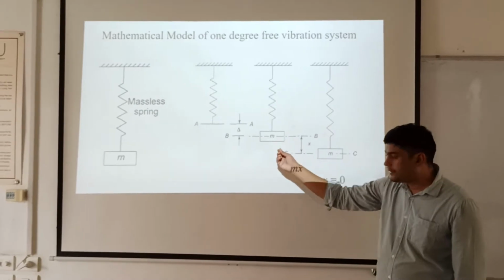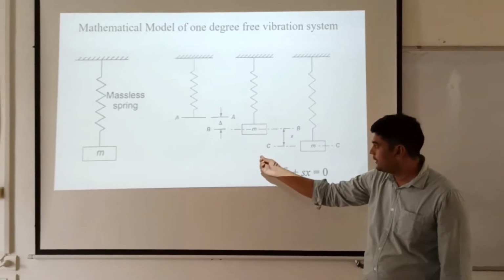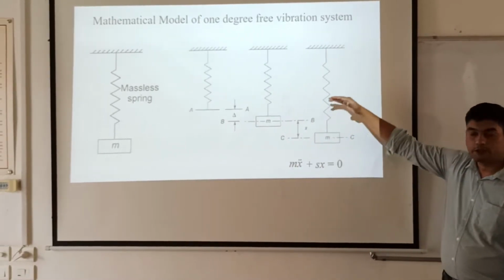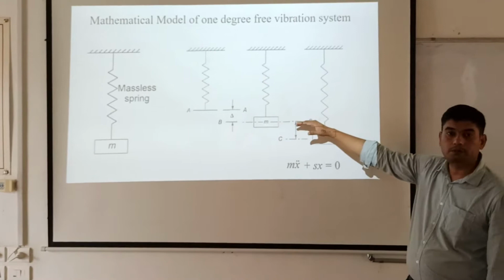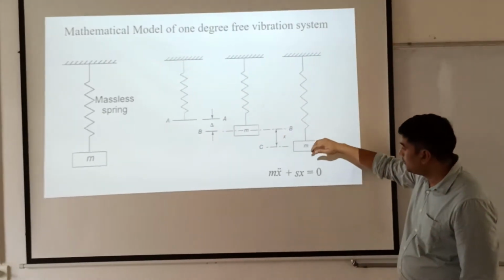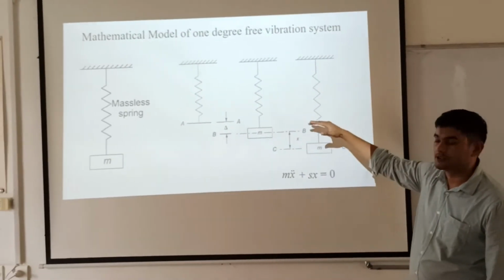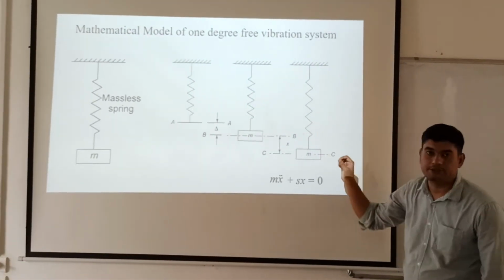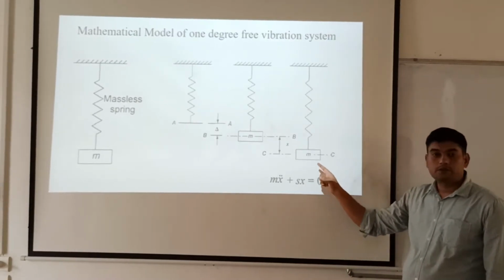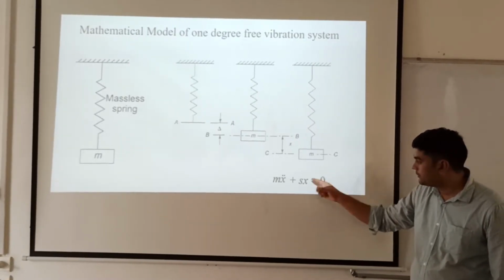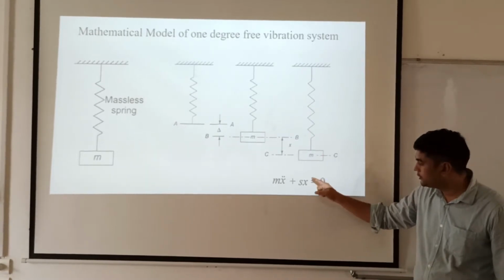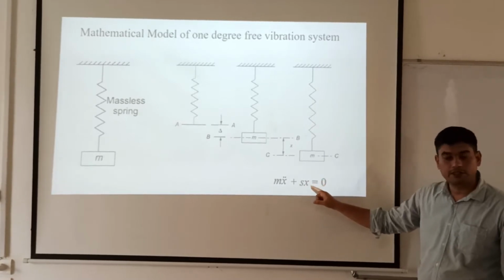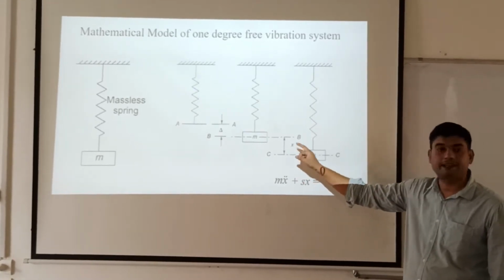After that, we will slightly disturb it or slightly stretch it and then release the mass. As soon as we release the mass, it will start executing to and fro motion about the mean position. So what we will be getting here is simple harmonic motion. Now we need to study the free body diagram of the mass under such a situation. In that situation, two types of forces will be acting on the system. One will be the spring force that will oppose the motion, and its magnitude will be S into X, that is the stiffness coefficient into the displacement, and the displacement is X over here.